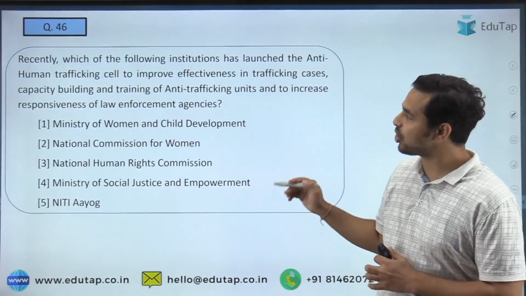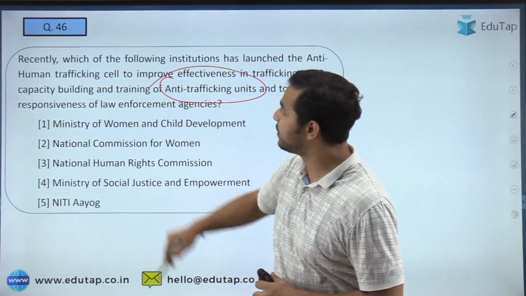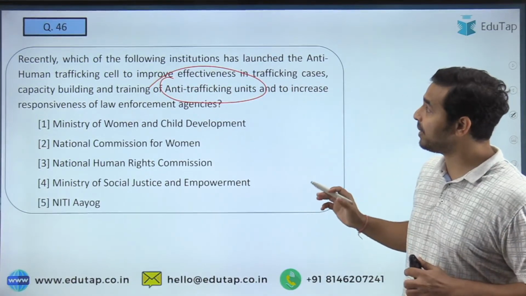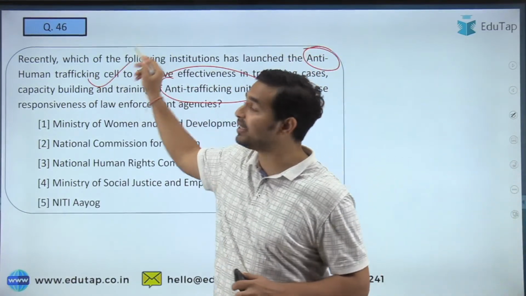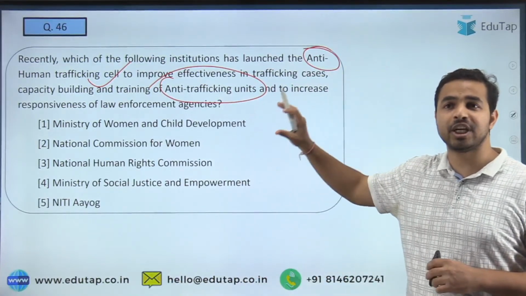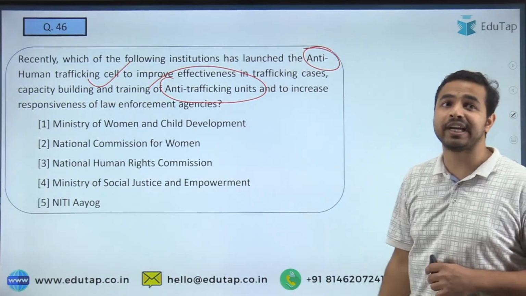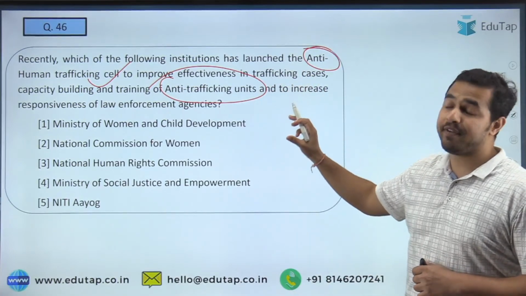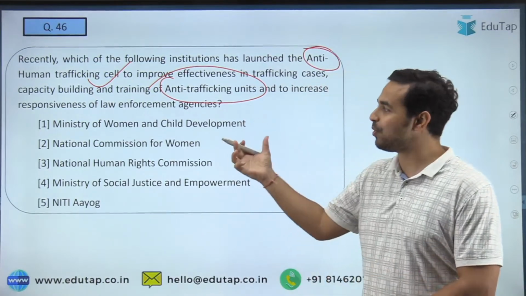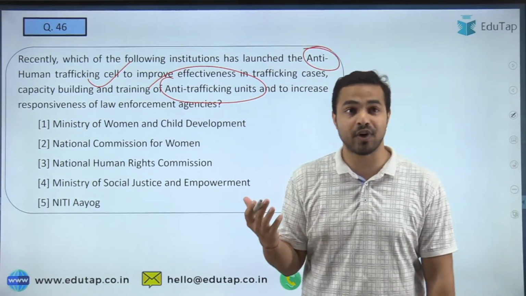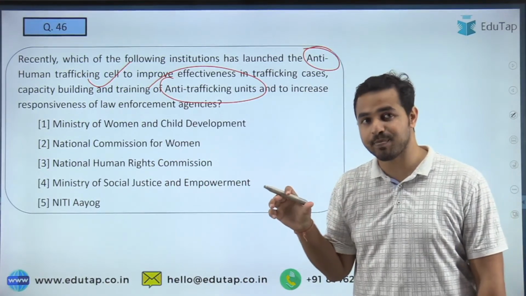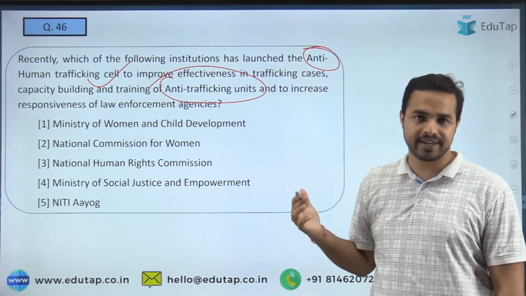So the next question is on the anti-trafficking units. See, very important part. Recently what has happened is that an anti-human trafficking cell was launched. You are just required to tell me the name of the organization which came up with such an initiative, that is the anti-human trafficking cell. So please tell me guys, what is the right answer to the question? Is it the Ministry of Women and Child Development, National Commission for Women, National Human Rights Commission, Ministry of Social Justice and Empowerment, or the Niti Aayog? What is the right answer?